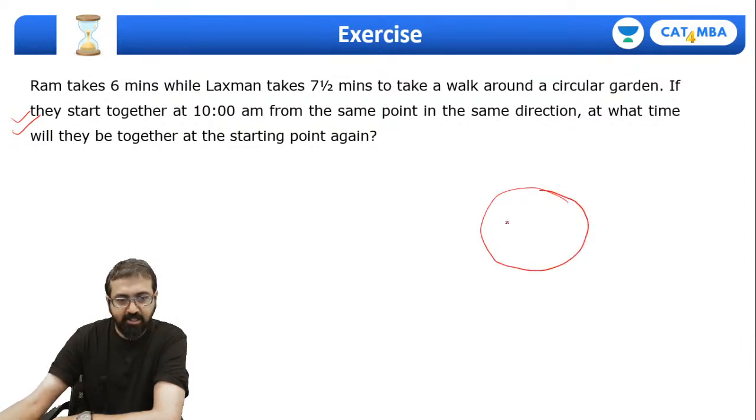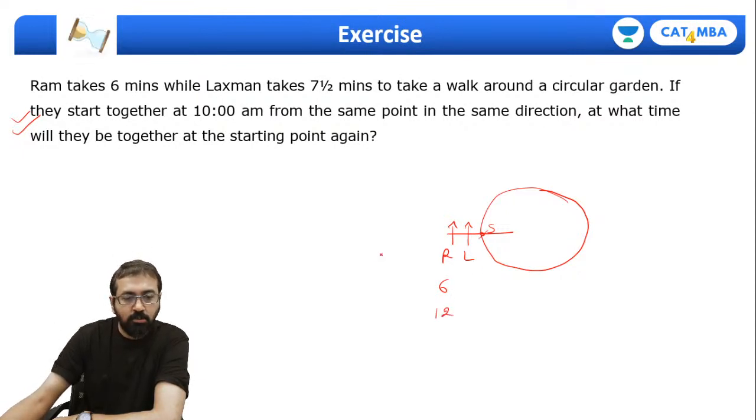Let me draw it. So both of them started from here, this point. This is the starting point. Ram and Lakshman. Can I say Ram takes 6 minutes? So Ram will keep coming to the starting point after every 6 minutes. Suppose both of them started at 12 o'clock.